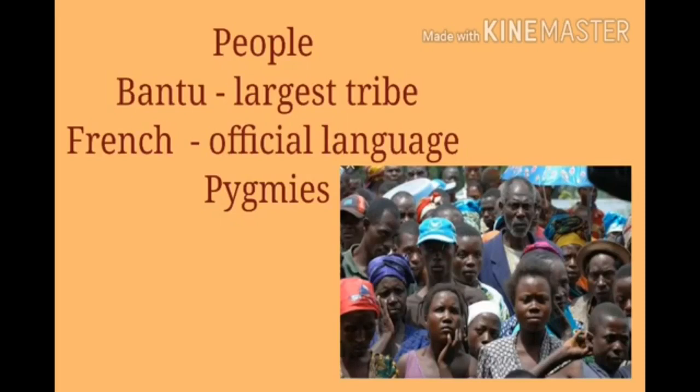The majority of ethnic groups are Bantus and Pygmies.